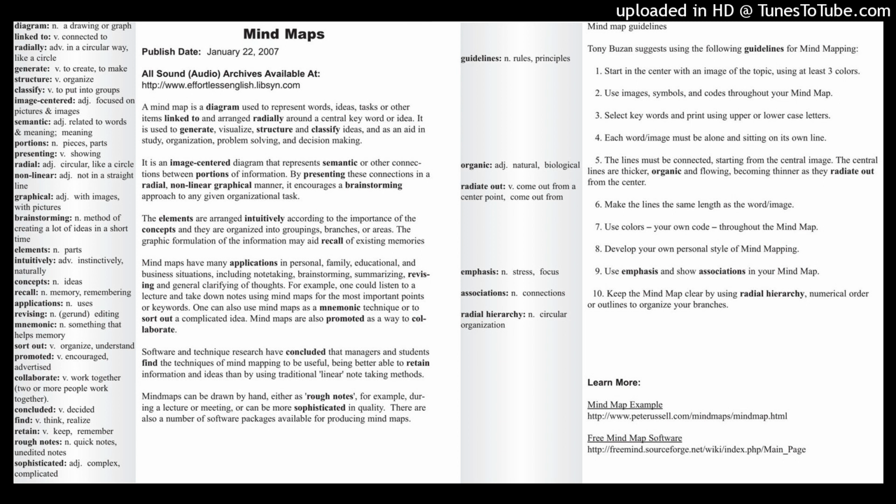All right, we see the word in the next paragraph, intuitively. Mind maps organize information intuitively. Intuitively means naturally. And to be more specific, intuitively means in an instinctual way, coming from instinct. It means not from conscious thought. It means you don't think about it first and plan it. It comes from the right side of your brain. It means you kind of feel what is correct, and you follow your feeling.